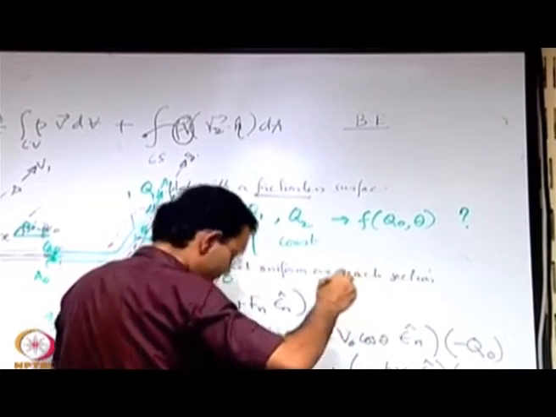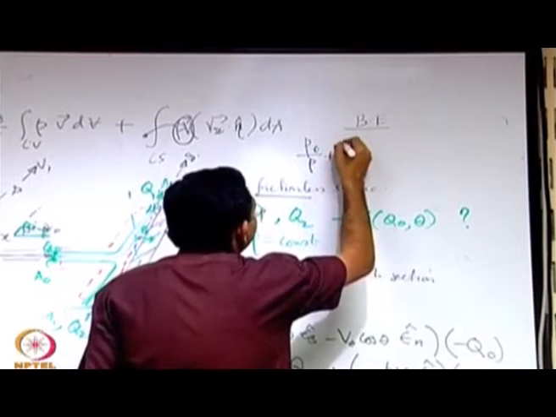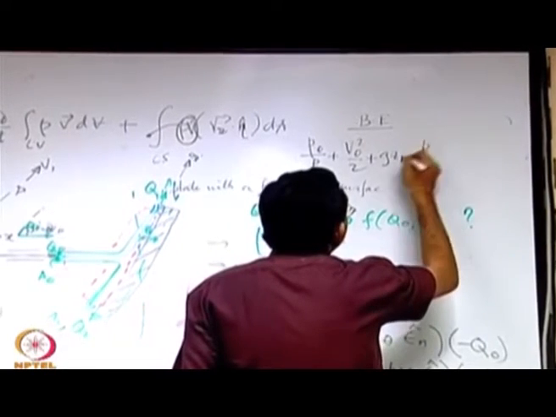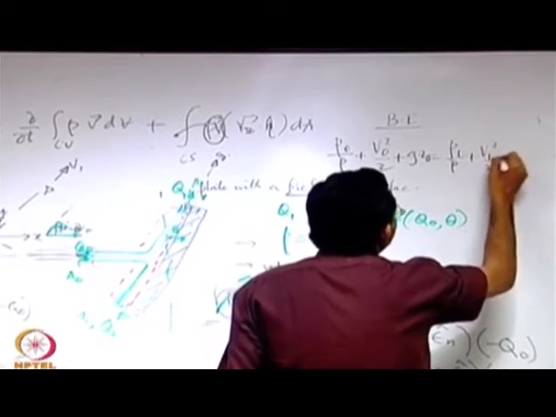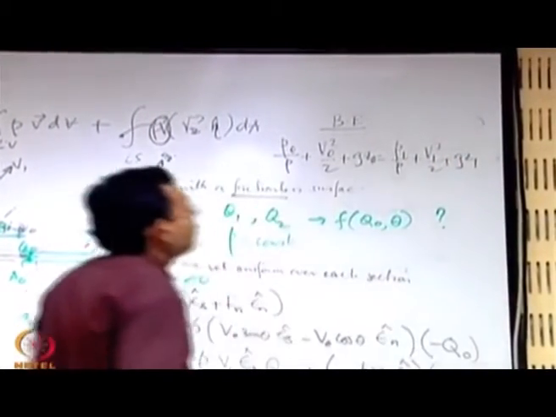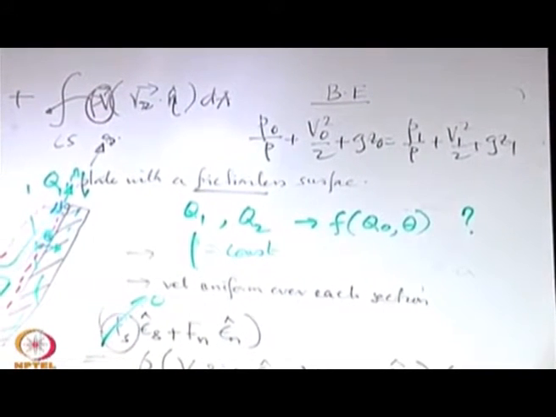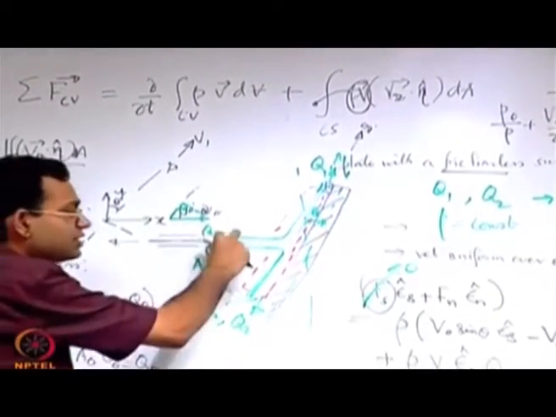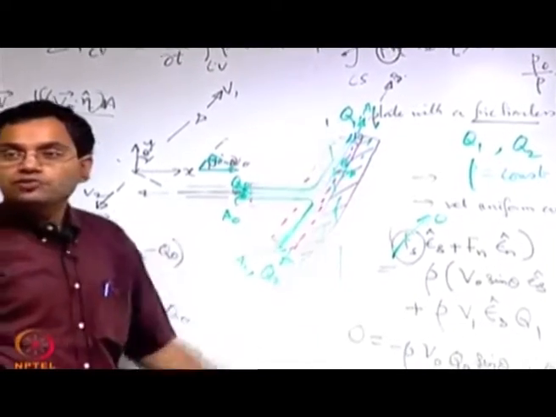So the first information that we get is, first of all let us write it and then the information will be clear. We assume that both 0 and 1 are atmospheric, and it is true, it is not an assumption because it is a free jet in the atmosphere. This is also a free liquid film being passed on to the atmosphere.